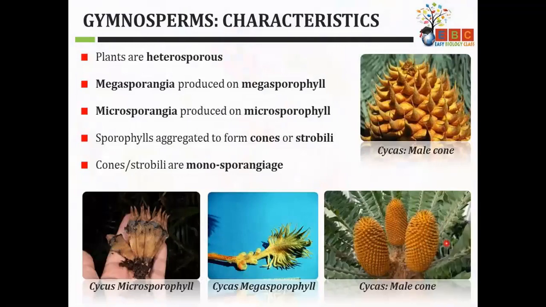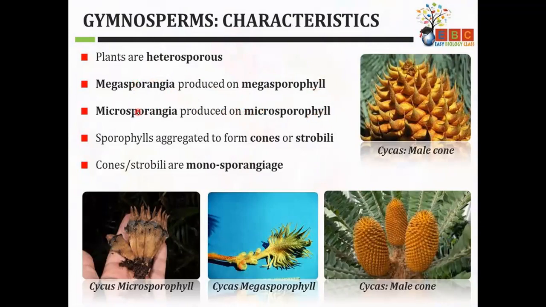So can we move ahead with your due permission? Yes, ma'am. Great. So gymnosperms are always heterosporous. Here there is no story of homosporous plants. The megasporangium is produced on megasporophyll, and the microsporangium is produced on microsporophyll.